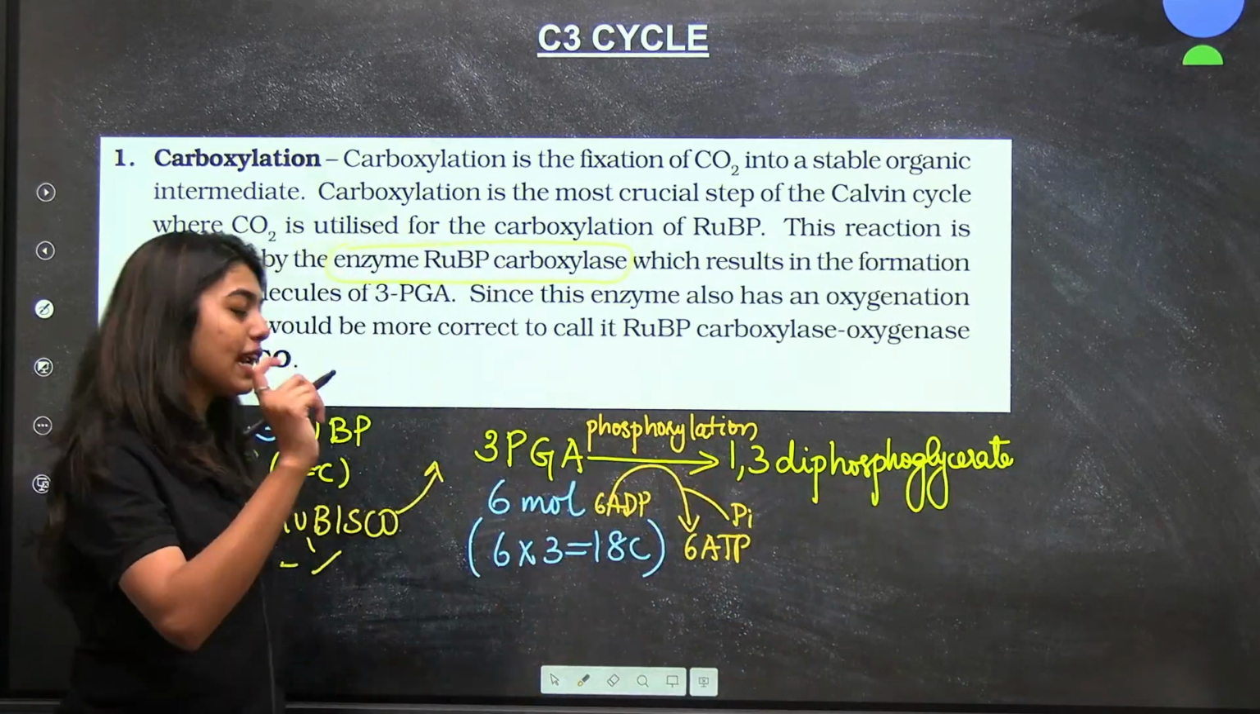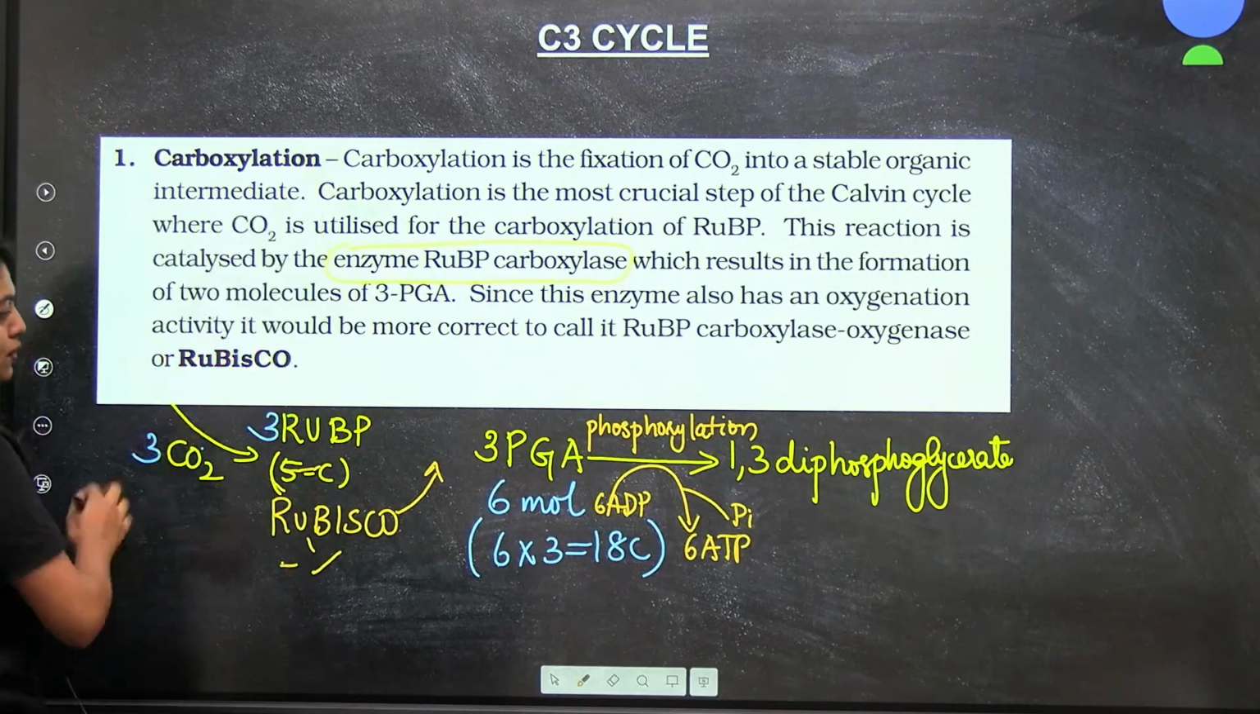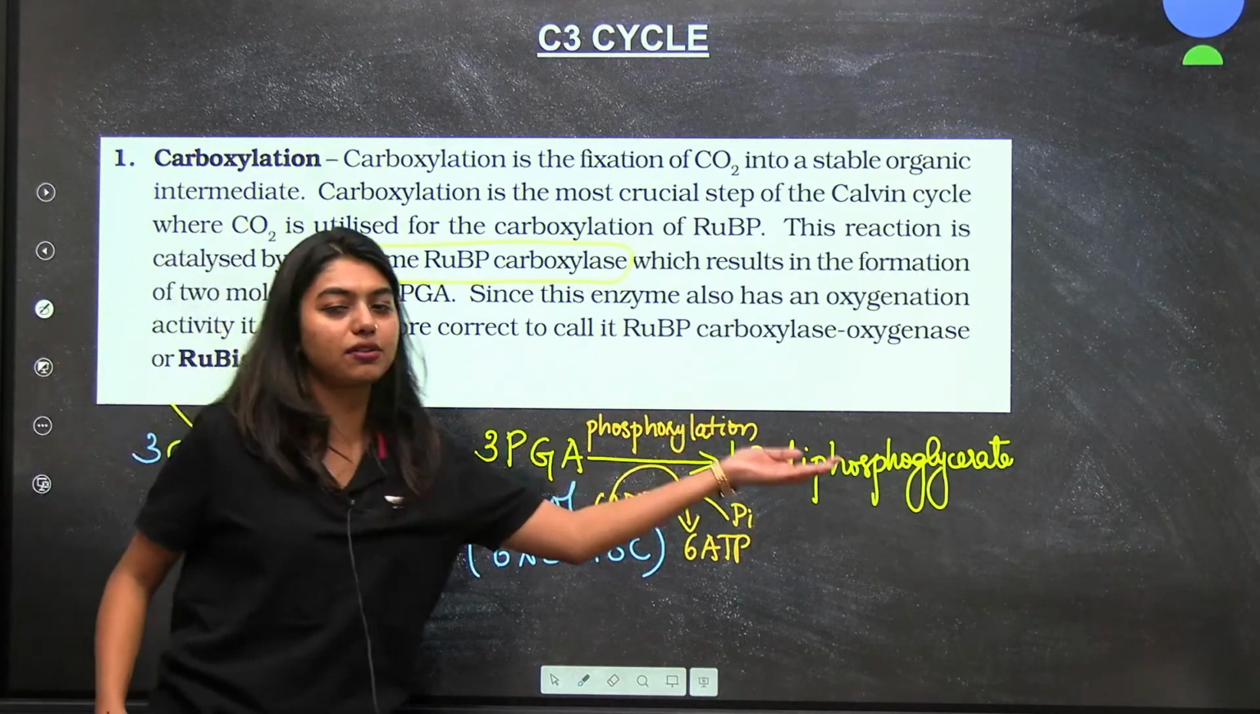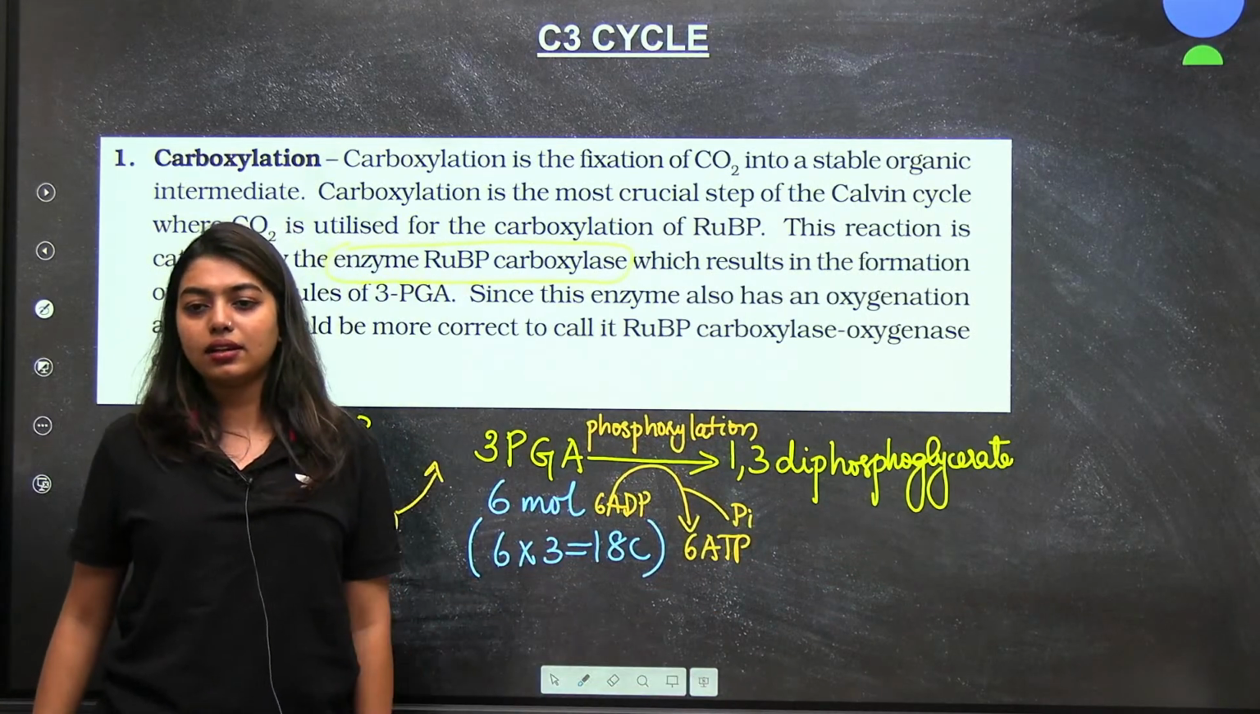Can any of you tell me how many molecules of diphosphoglycerate should be formed? If 6 molecules of PGA has to be converted, will it be 6?